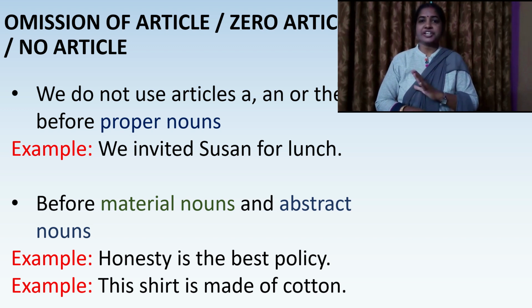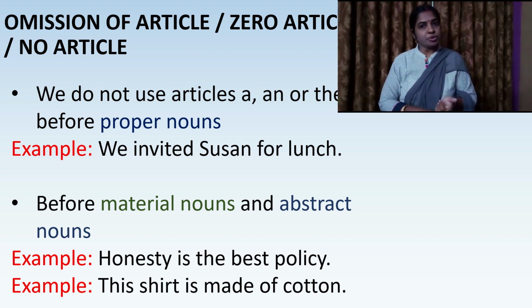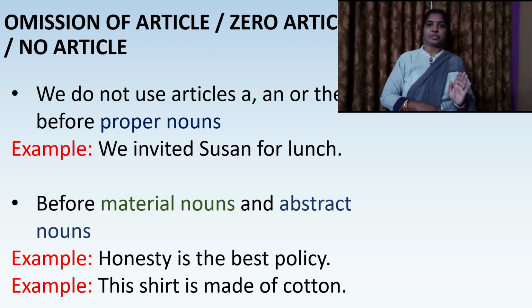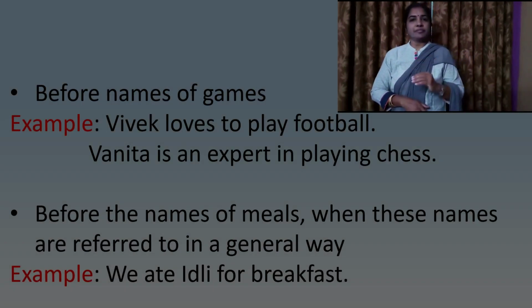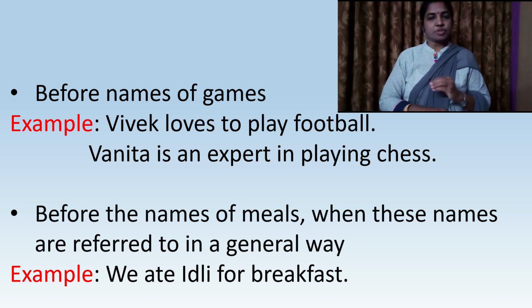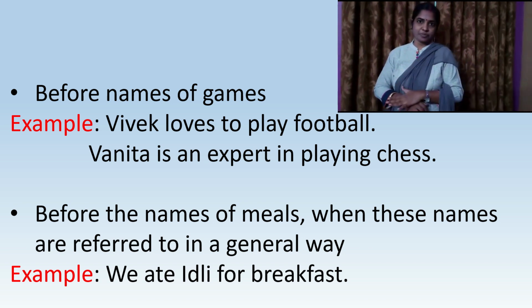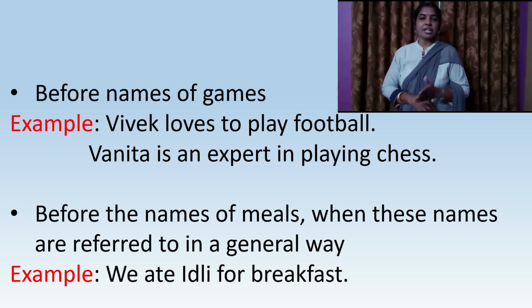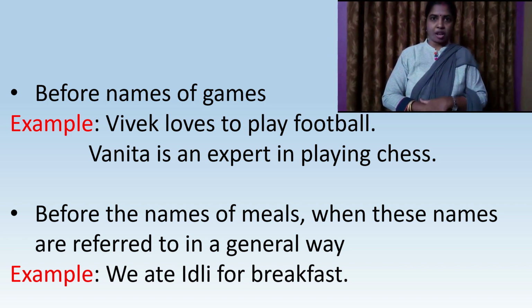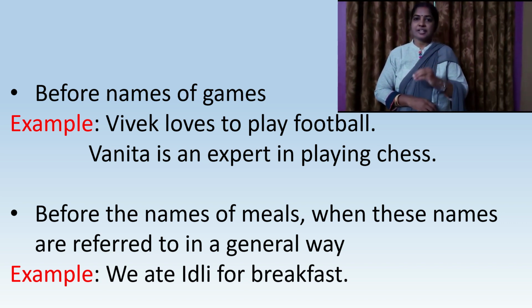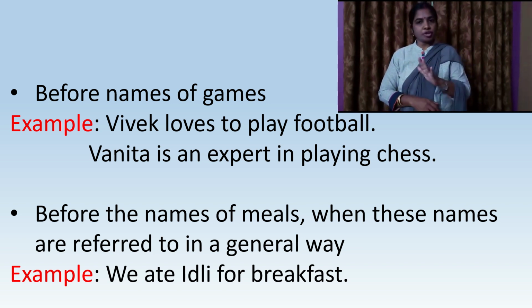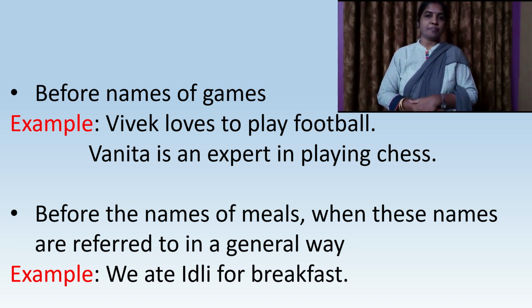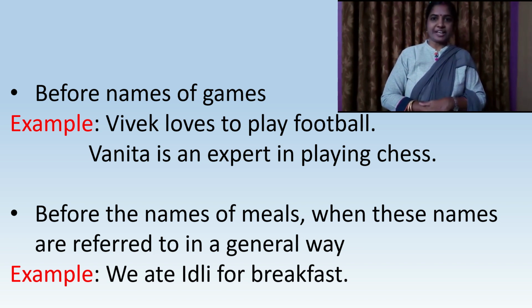Cotton is the material noun there, and we are not using any article before the word cotton, which is a material noun. Even articles are not used before names of games. Like Vivek loves to play football. Vanita is an expert in playing chess. So we are not going to use any articles before these names of games.